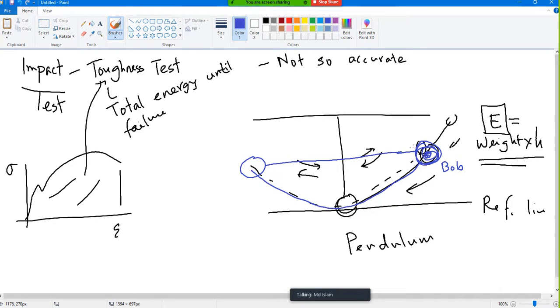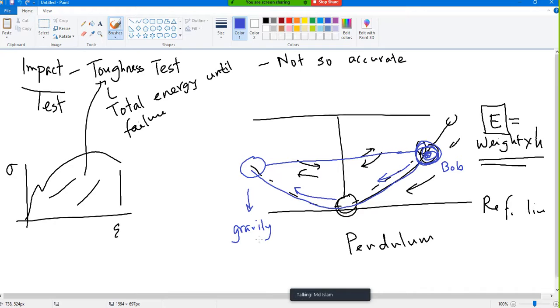Ideally, it should be at the same level, but in real life, it will not be. Why? Because there might be some small air resistance. When it goes from here to here, the air will resist it a little bit, not so much. Then when it comes back, your gravity will also pull.